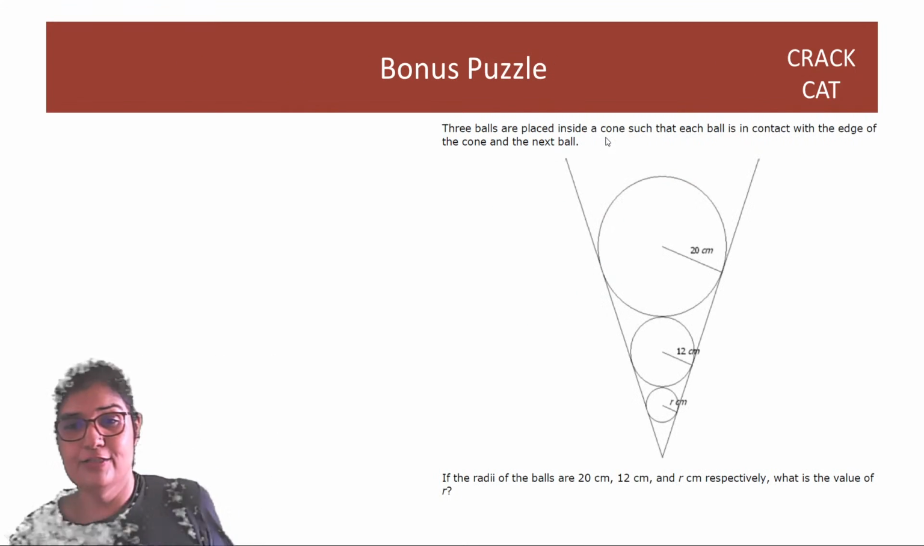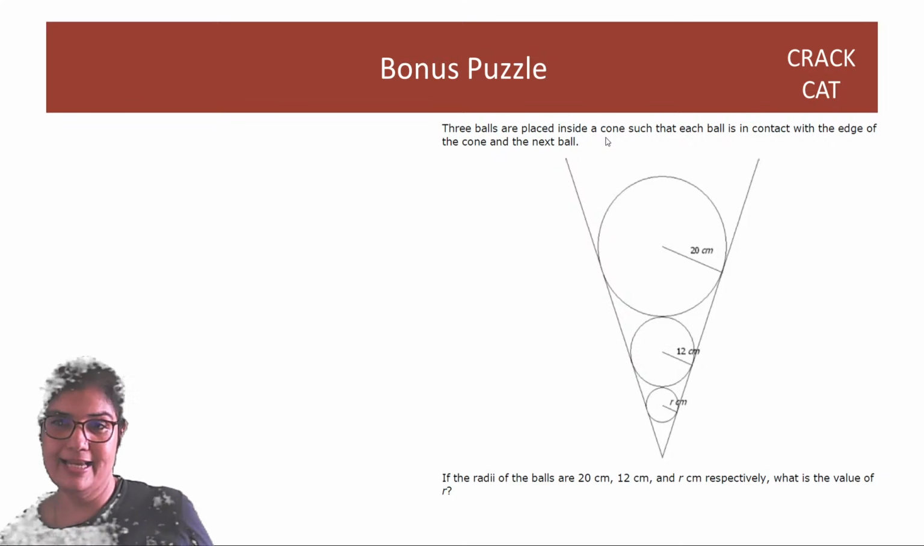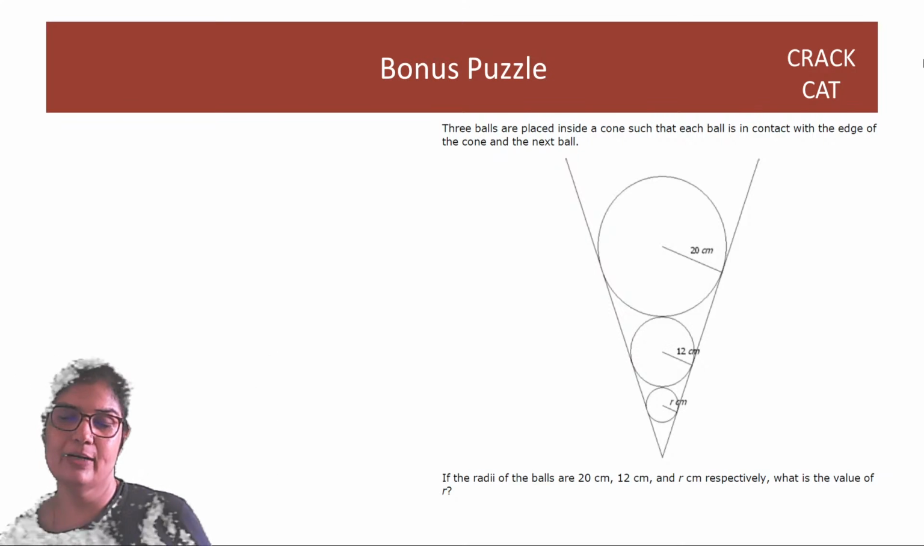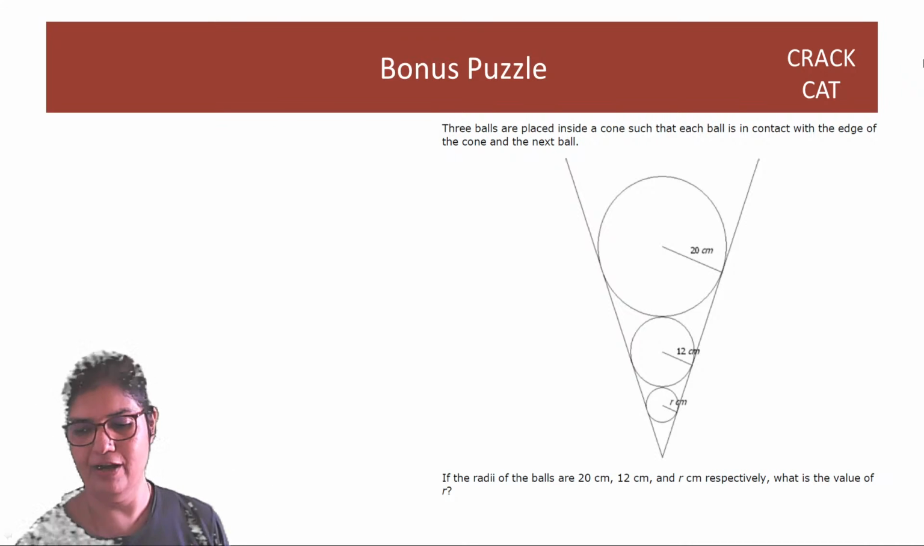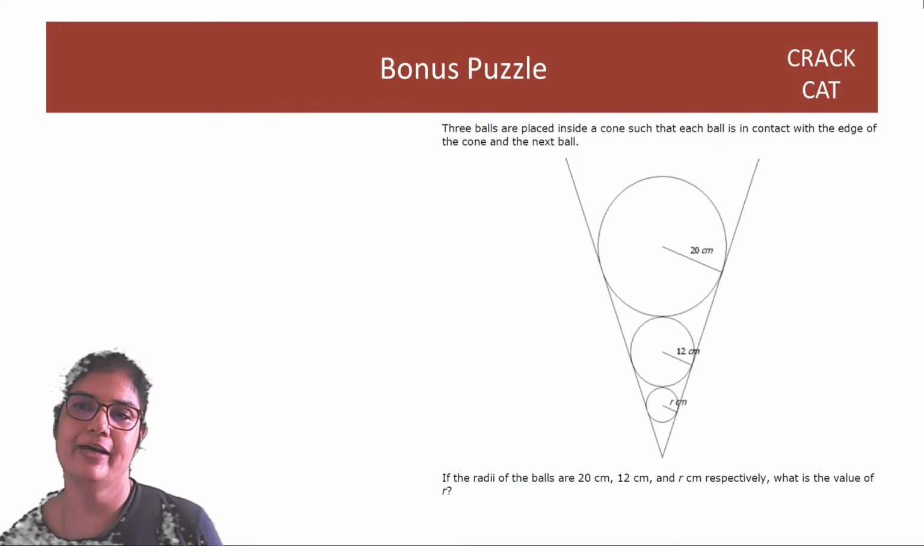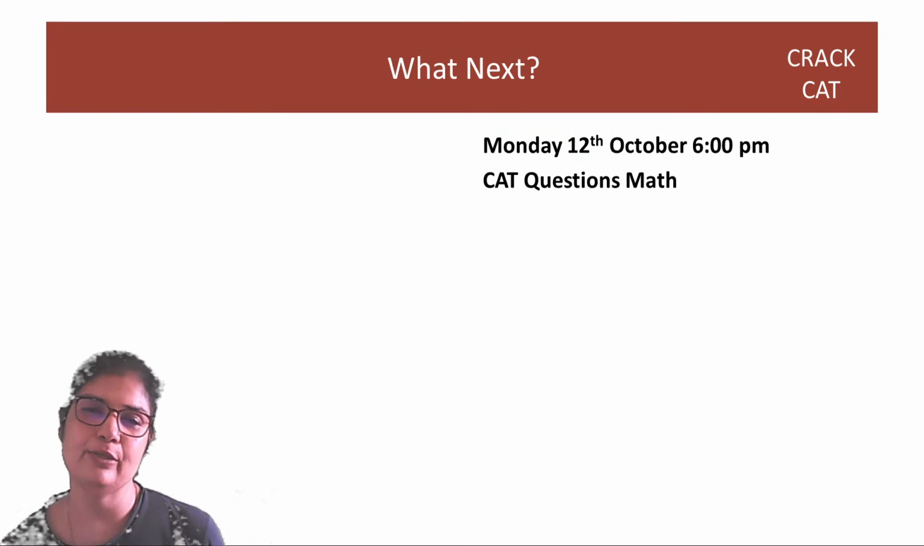So great, guys, here is your puzzle. 3 balls are placed inside a cone such that each ball is in contact with the edge of the cone and the next ball. You have to find the value of r, so do give it some thought, right? I'll see you again today evening when we will do the remaining maths questions.